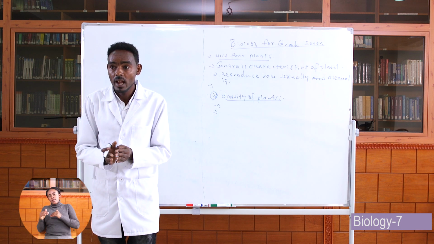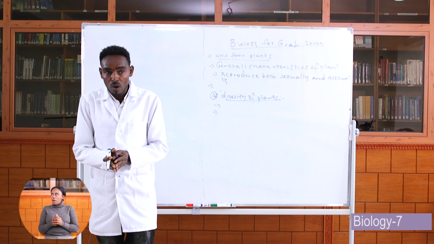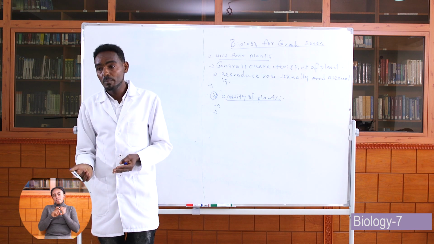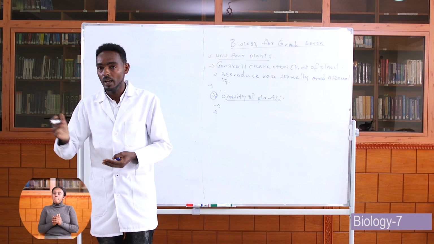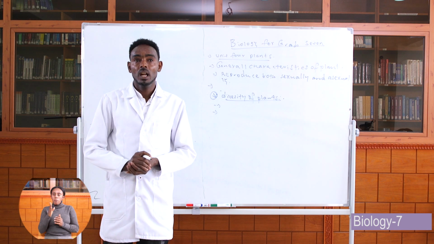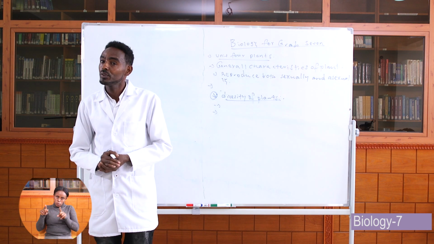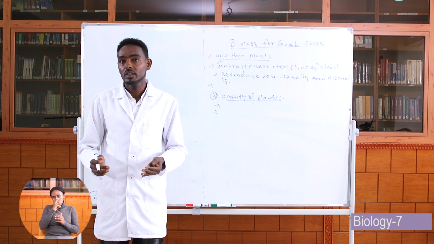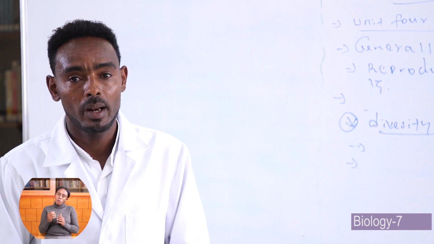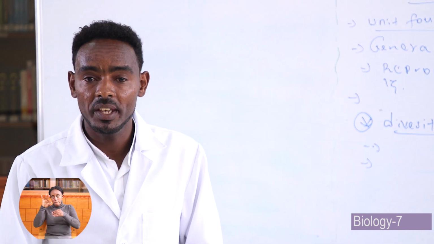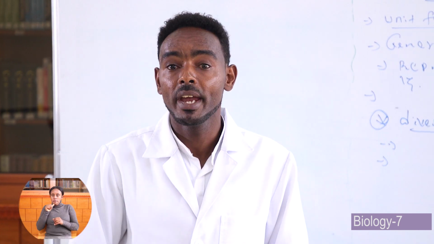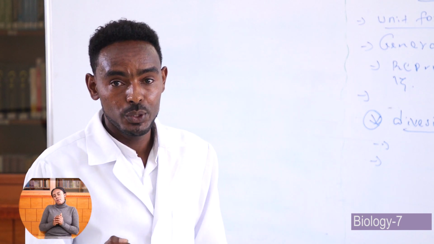They have well-developed compound vascular tissue like xylem and phloem. For example, if you take eucalyptus, it is a type of vascular plant. And also, if you take the rose plant, what we call ጽጌረዳ አበባ in Amharic, it is also a type of vascular plant. You see, now we classify plants into two, as vascular plants and non-vascular plants, based on their vascular tissue or bundle.